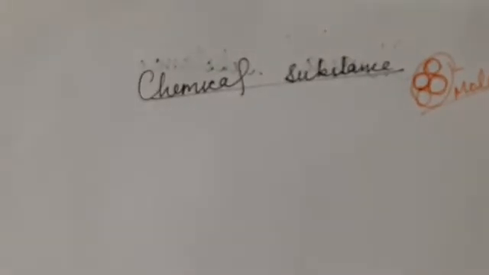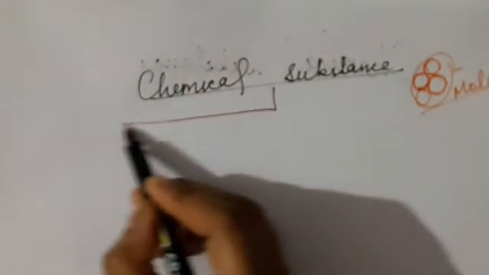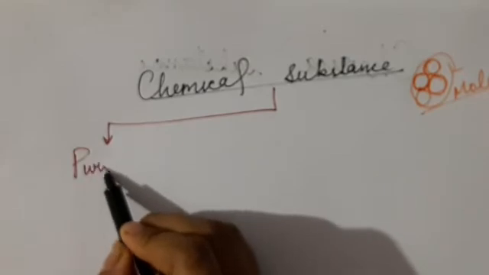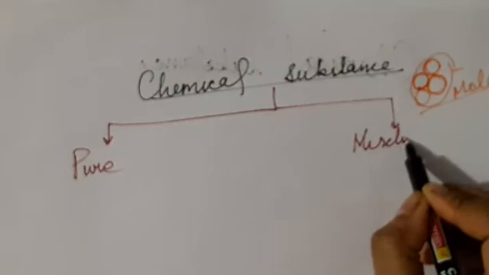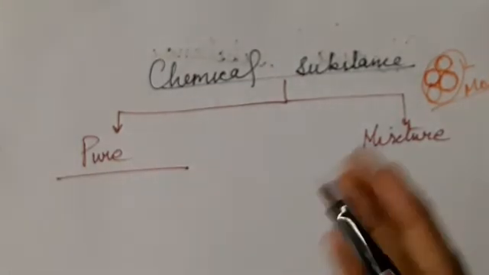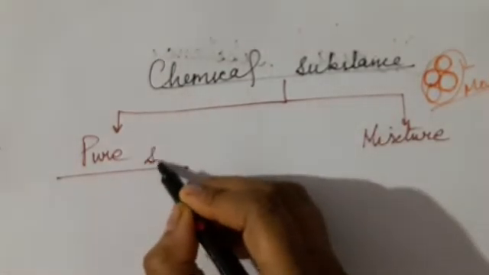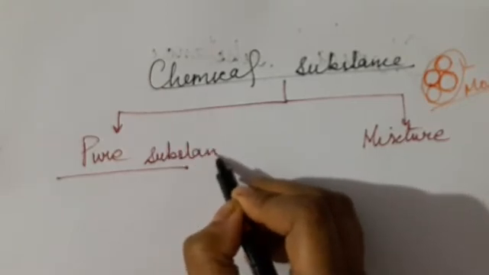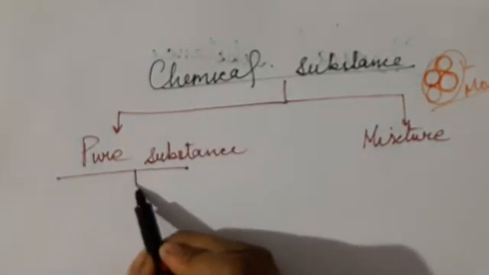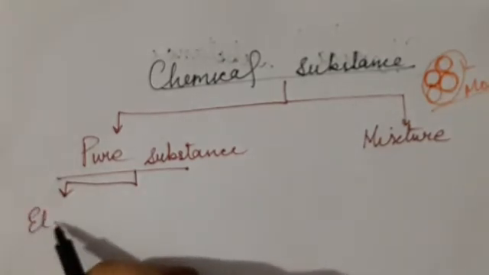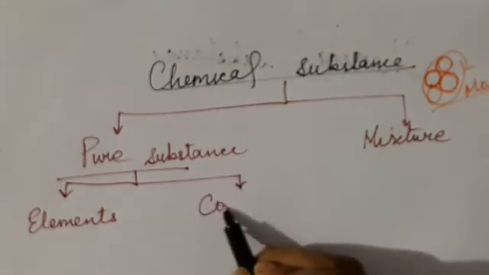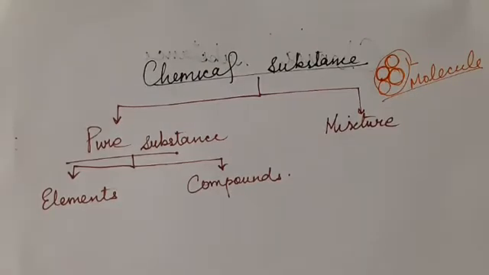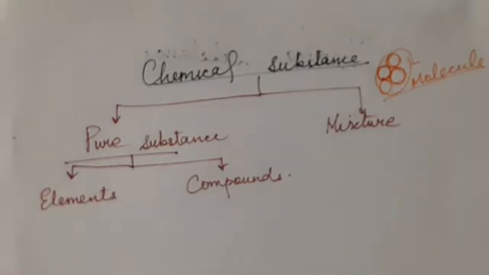Now, the chemical substances are basically of two types, and the two types are pure substance and mixture. This pure substance is further divided into two types, which are elements, and the second one is compound. Now let us study what is an element.